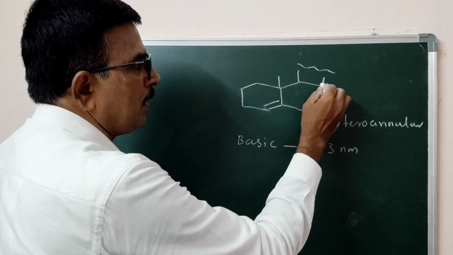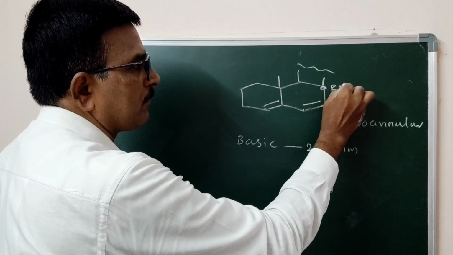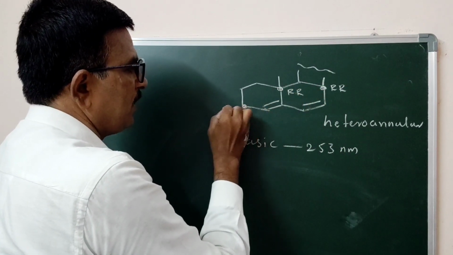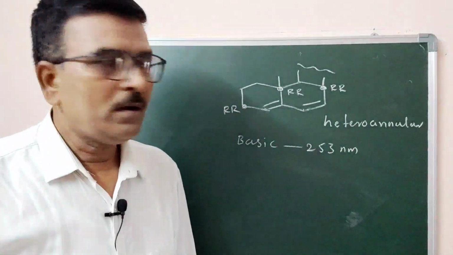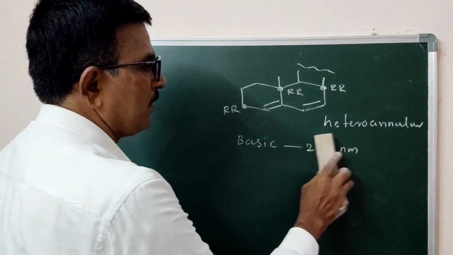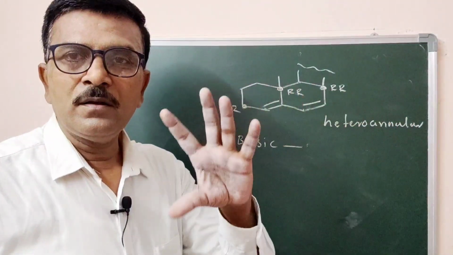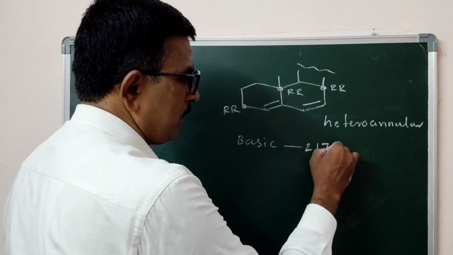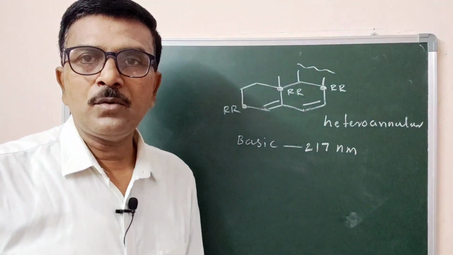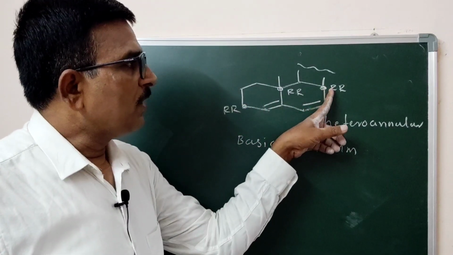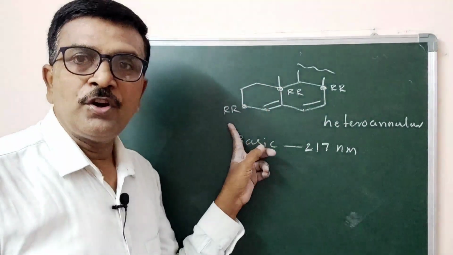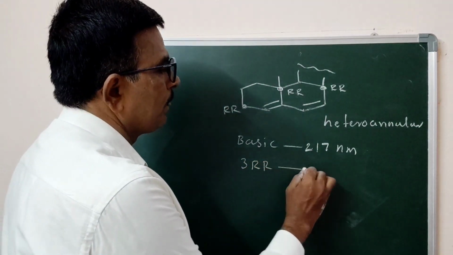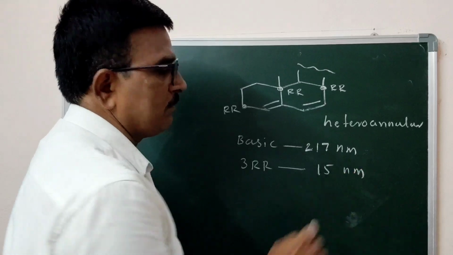Now, one ring residue here, this is another ring residue, this is another ring residue. There are three ring residues. Sorry, in the case of heteroannular, the basic value is 270 nanometer. 270, not 253, 270 nanometer. So here one ring residue, second ring residue, third ring residue. So there are three ring residues, 3RR, equal to 15 nanometer.